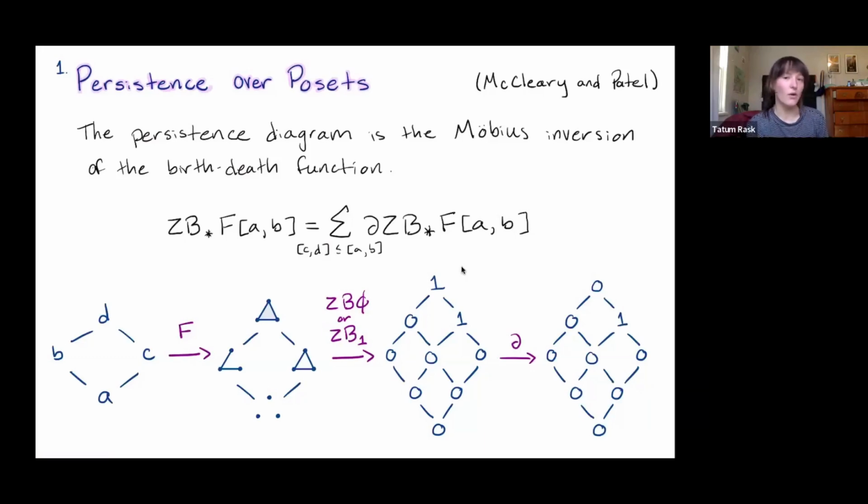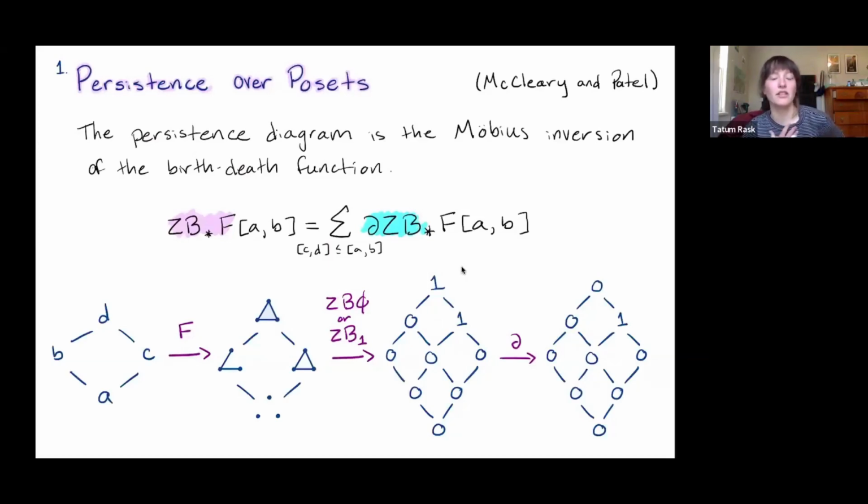So in order to do that, we are going to Mobius invert our birth-death functions. So this will work for either the persistence module case, so when we have the birth-death function of our free presentation, or it'll also work for our birth-death function for a filtration. The Mobius inversion of just any, let's say, integer valued function on our poset is defined with the following equation. So the Mobius inversion is the function inside of the sum here, and is the Mobius inversion of our birth-death function, which is on the left-hand side of our equation.